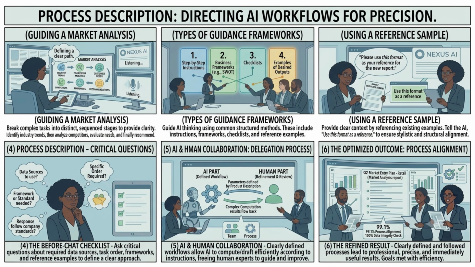When defining the process, consider questions such as, are there specific data sources to use? Should tasks be completed in a particular order? Is a certain framework required? Should the response follow company standards? Are there examples the AI can learn from? The more guidance you provide, the better the AI can support your goals. This ability to direct how AI approaches a task is known as process description.